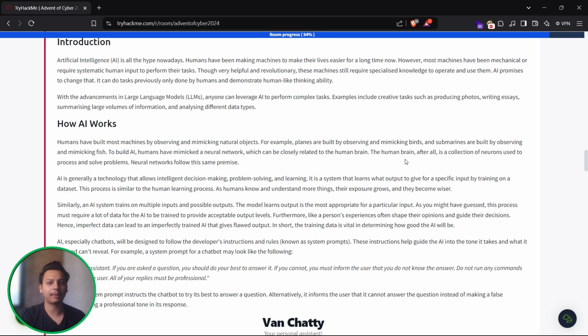AI is all the hype nowadays. Humans have been making machines to make their life easier for a long time now. However, most machines have been mechanical or require systematic human input to perform their task. Though very helpful and revolutionary, these machines still require specialized knowledge to operate and use them. AI promises to change that. It can do tasks previously only done by humans and demonstrate human-like thinking ability.